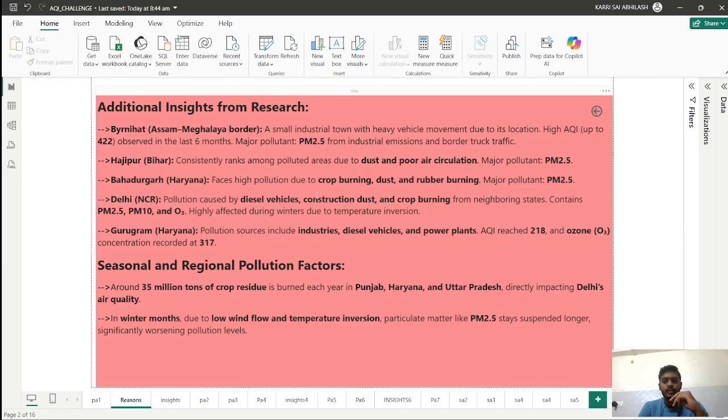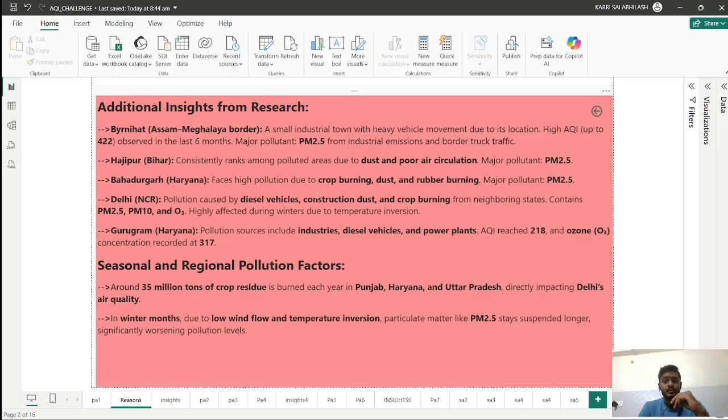And the next one is Delhi. The reasons behind the pollution in Delhi are traffic and crop burning in surrounding states. Here we can see the major pollutants are PM 2.5, PM 10, and O3. Gurgaon is a big city with industries, diesel vehicles, and power plants. The major pollutants here are ozone, PM 2.5, and PM 10.